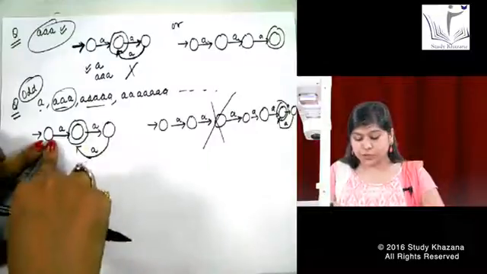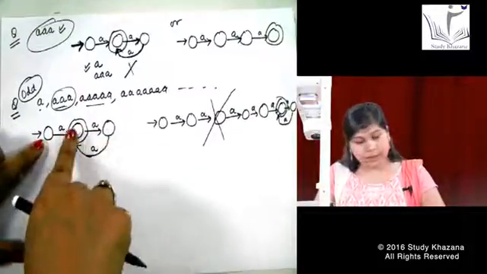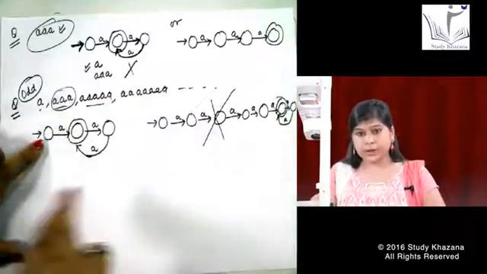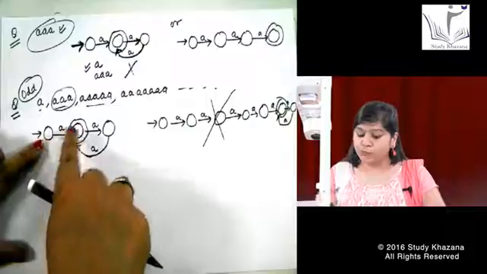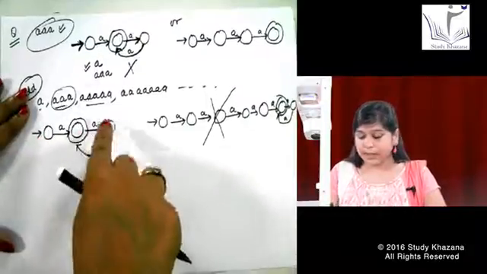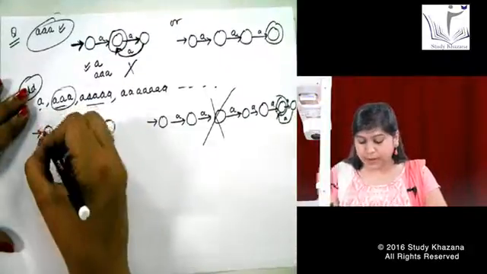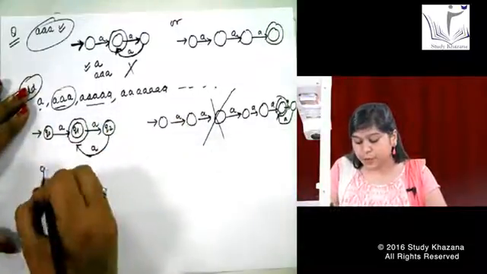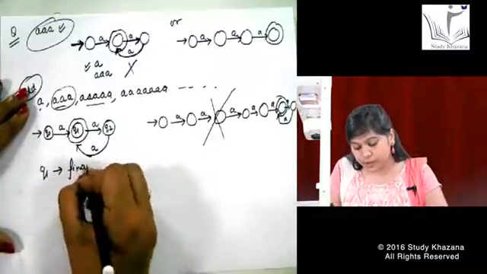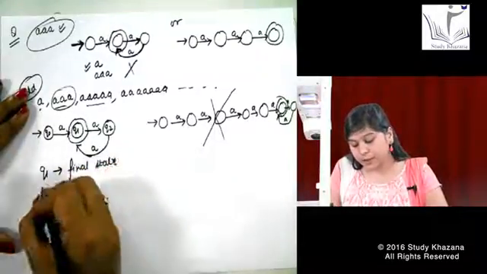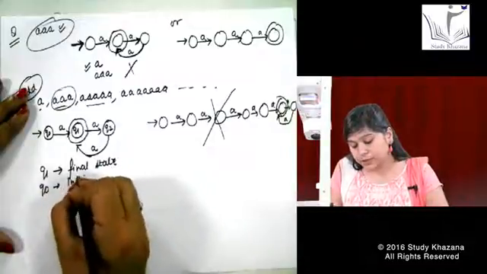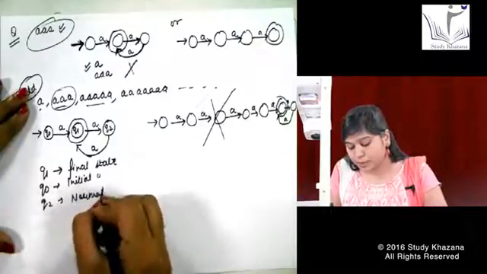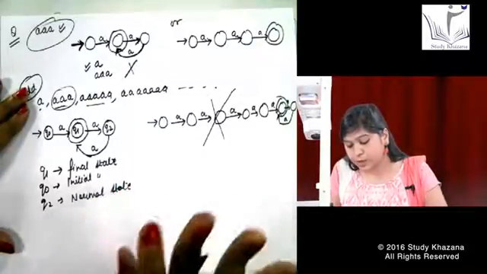After that, for 3A's, you just start with this machine, make 3A's, make that final state wherever it is accepting 3A's, and after that it will automatically run in an open loop. See, 1A accepted, 2nd A not accepted because this is not your final state. I also give it the numbers for your simplicity. It is Q0, Q1, and Q2. So we can say Q1 is our final state and Q0 is your initial state, whereas Q2 is a normal state. We do not say it is a trap state also over here. It is your normal state.